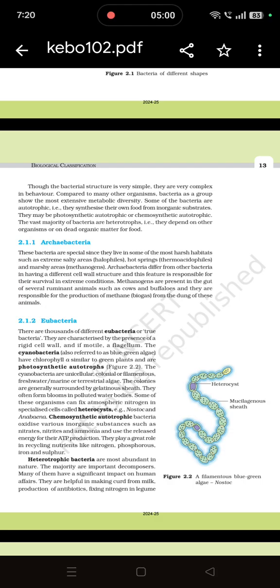Archaebacteria are a special kind of bacteria that live in harsh habitats: extremely salty conditions, hot springs, and marshy areas. These are also present in the gut of ruminant animals like cows and buffaloes, and they are responsible for the production of methane gas from the dung of these animals.